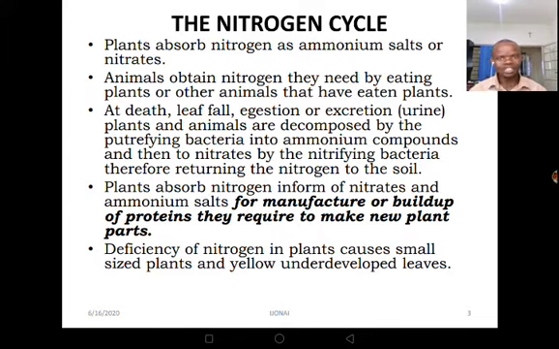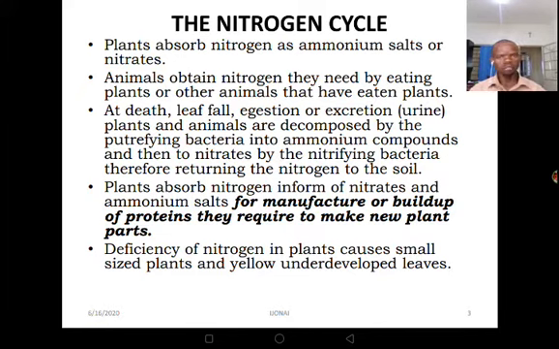Animals also obtain the nitrogen they need by feeding on plants or other animals that have eaten plants. At death, whenever an animal dies, or through leaf fall, egestion or excretion in the form of urine, plants and animals are decomposed by the putrefying bacteria into ammonium compounds, then to nitrates by the nitrifying bacteria, therefore returning the nitrogen to the soil.